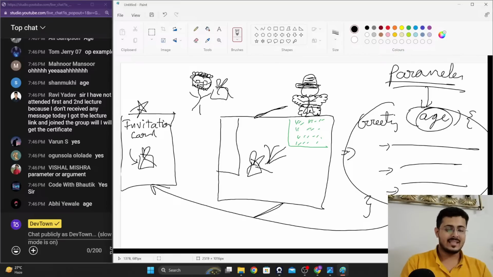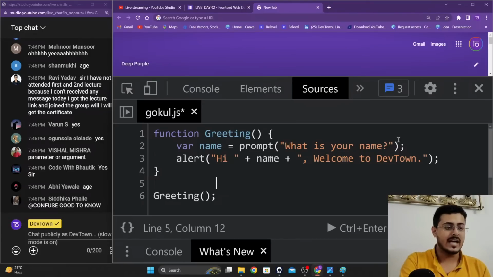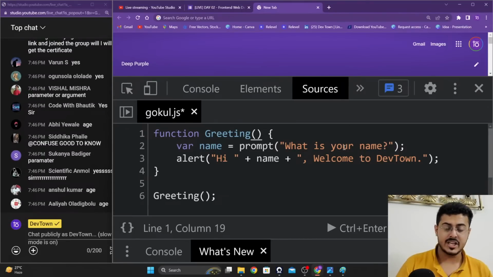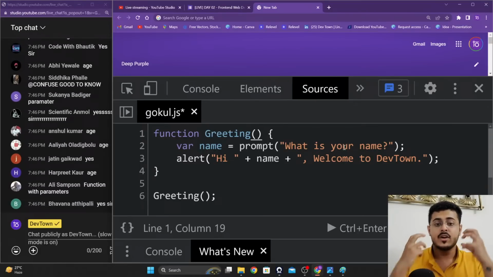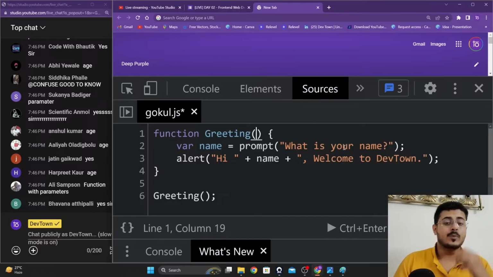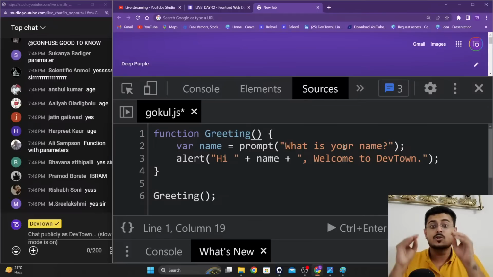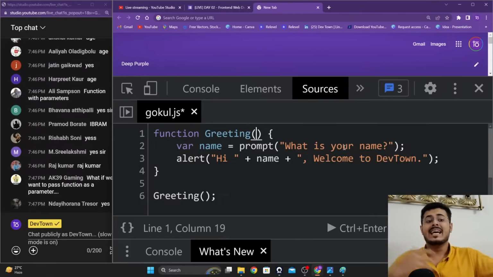So in a similar way, guys, let us go into our code and try to do that. Right over here, I want this particular greeting function to take an age as a parameter, to have a compulsion of using age to do something. And that age is a gift, right? That gift can be used only inside of the party itself, guys, nowhere else.